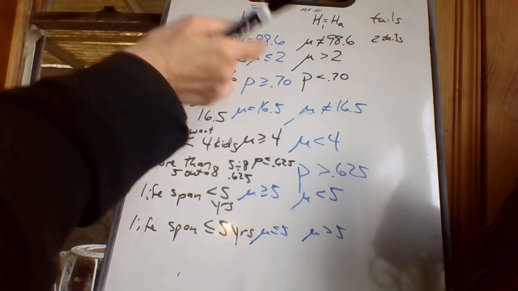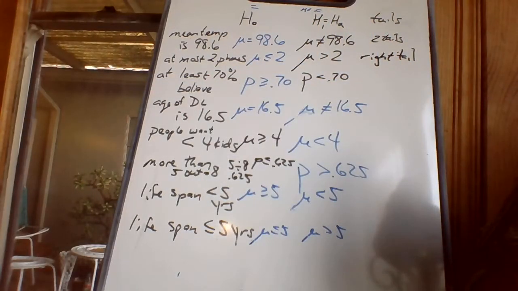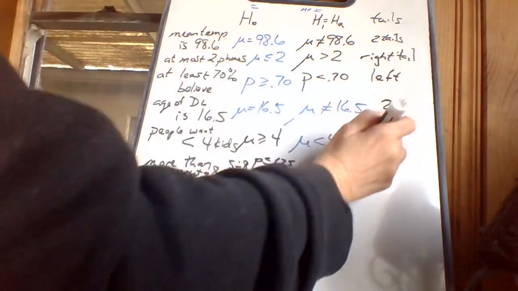All right, greater than. Basically, I'm just going with the arrow. If that arrow is pointing to the right, I'm going to call this right-tailed. Looking at the H1 column, I'm not looking at the H0 column. This is left. This is 2.